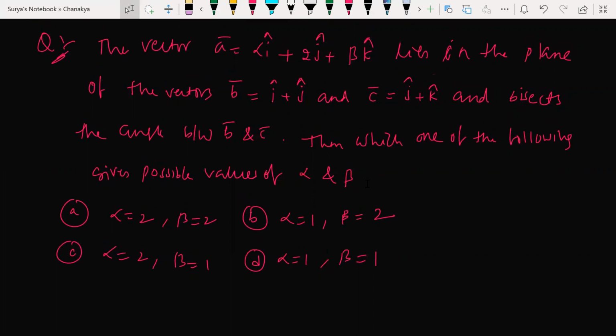Next, solve this question. Come on, guys. I'm going to give exactly 2 minutes, not more than that. And I'll be sharing the vector worksheet today, JEE questions.